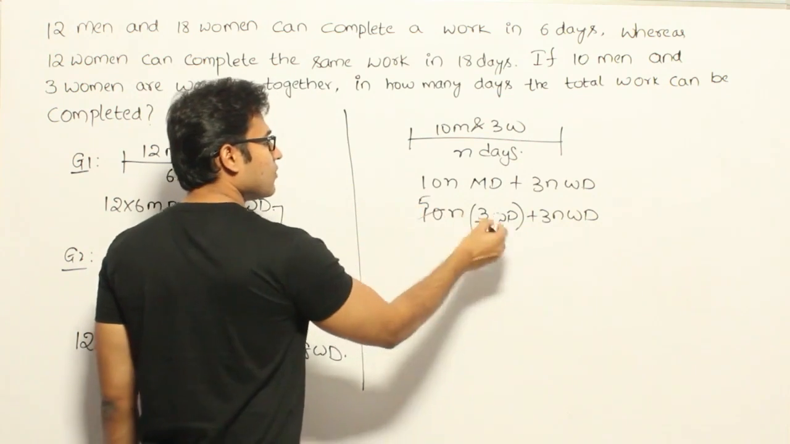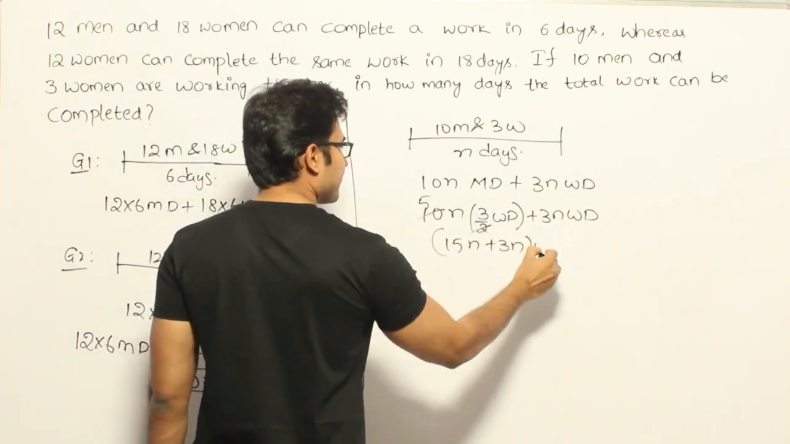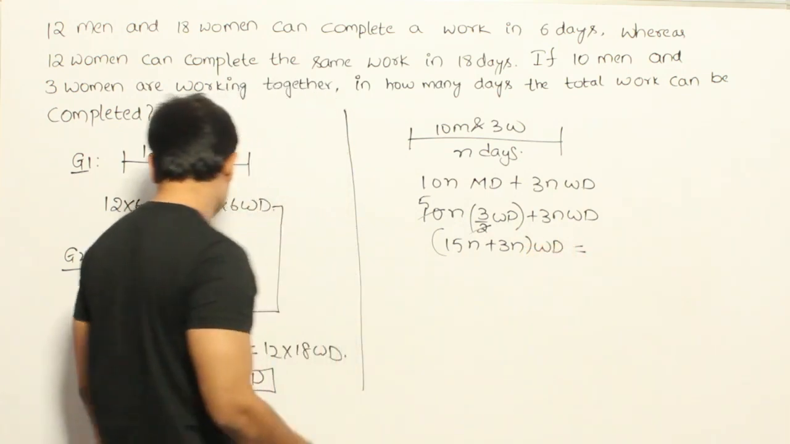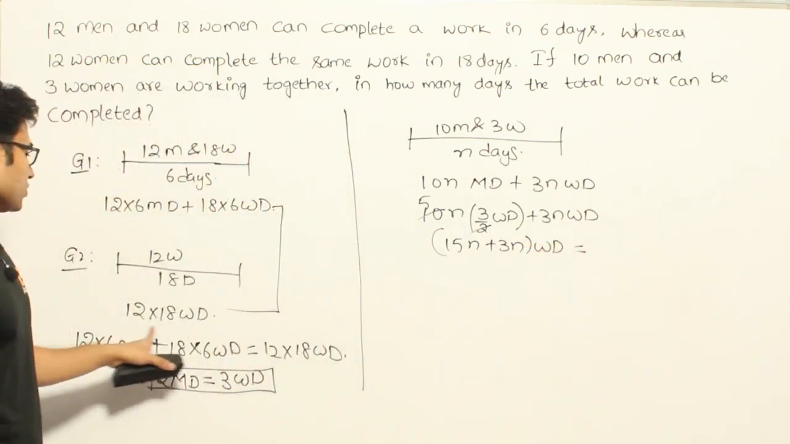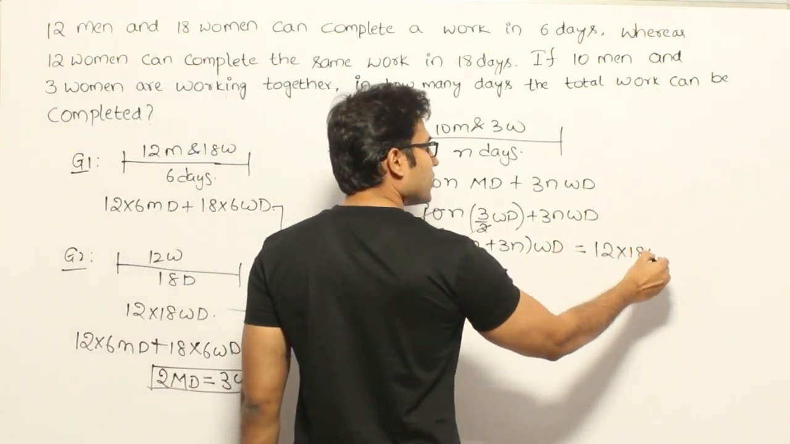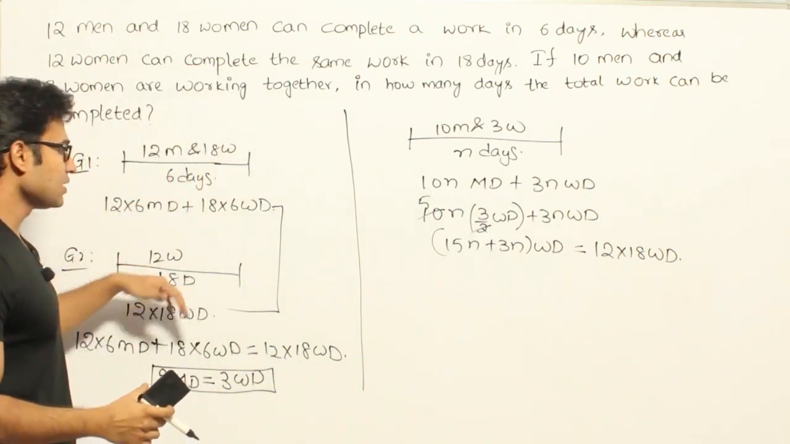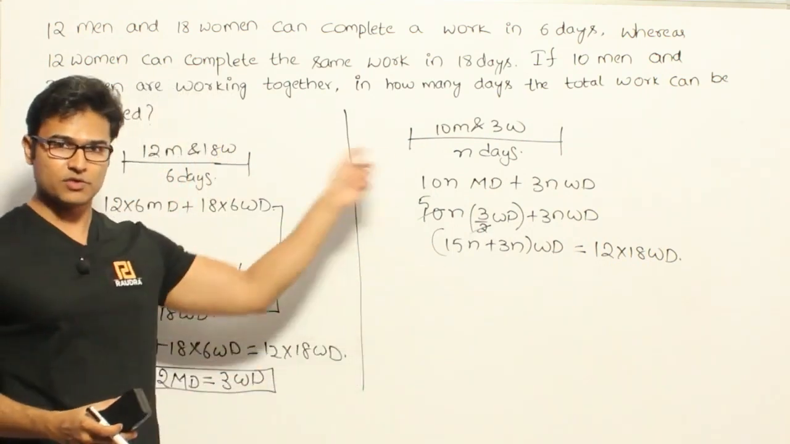Now what do we get? 15n plus 3n women days equal to, I can equate it to this 12 into 18 women days. See, you could equate this effort either to this one or this one, because anyway the same work is done, therefore all these 3 efforts should be the same.